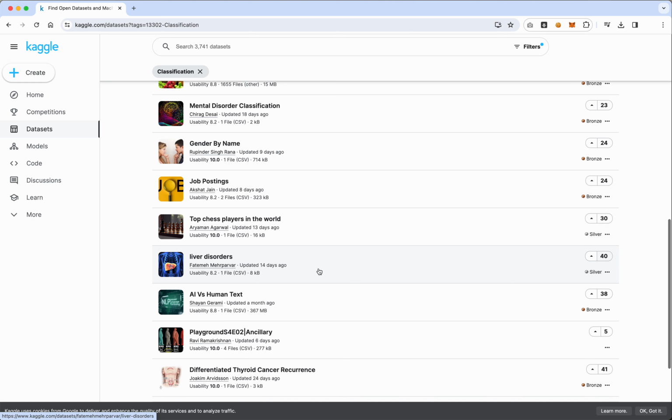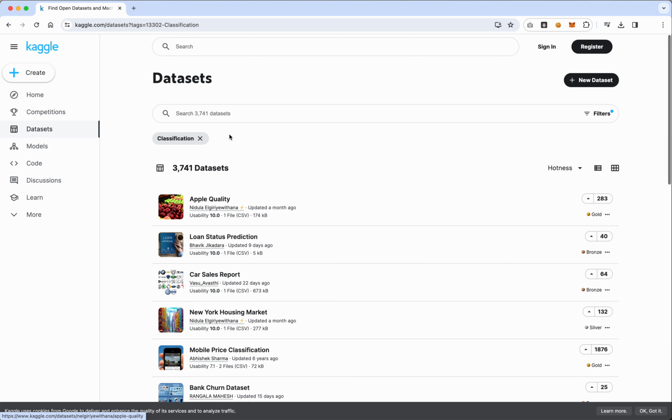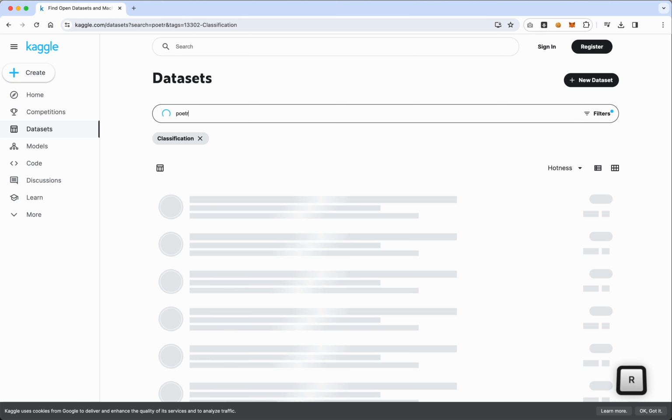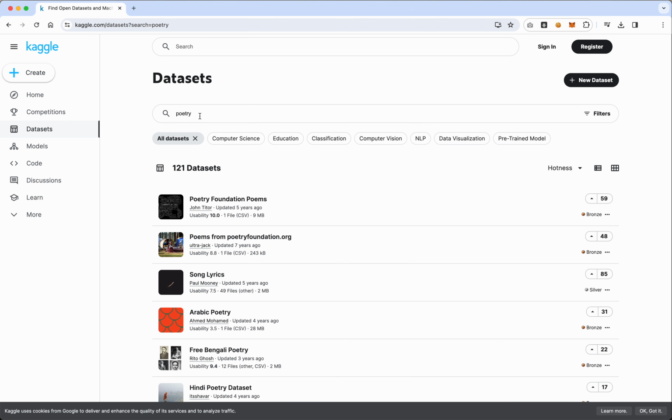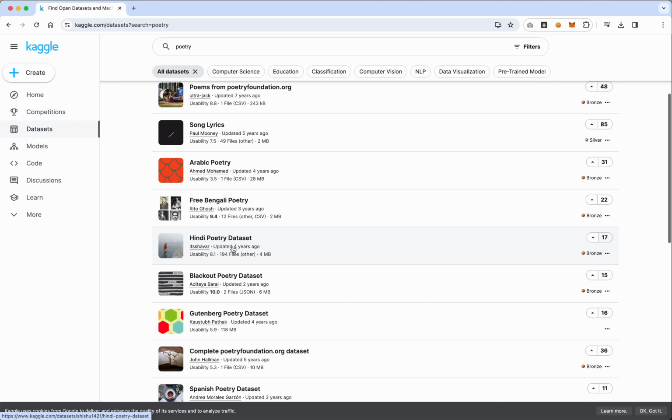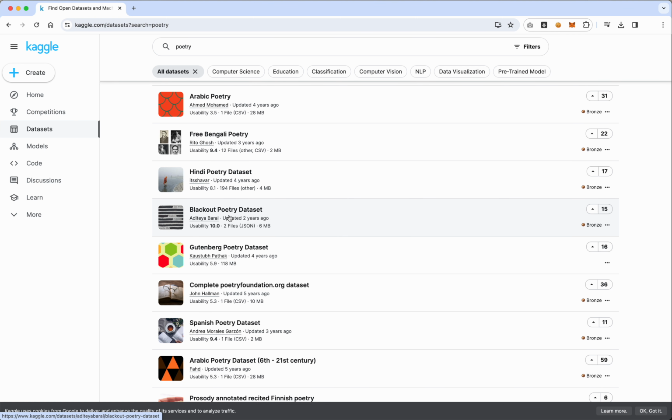Okay, so I'm not necessarily seeing exactly what I want here, but let's go ahead and just search for poetry. And actually, let's remove classifier. Let's just go all the way to the beginning. So, Poetry Foundation poems, poems from poetryfoundation.org. I wonder how different these two are. This one looks much, much larger than this one, just based on the size. Arabic poetry, Bengali poetry, Hindi poetry. Here's our blackout poetry data set.